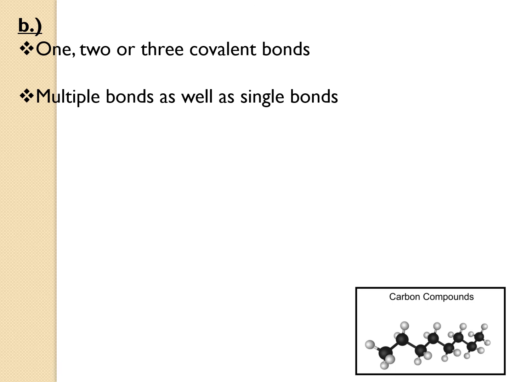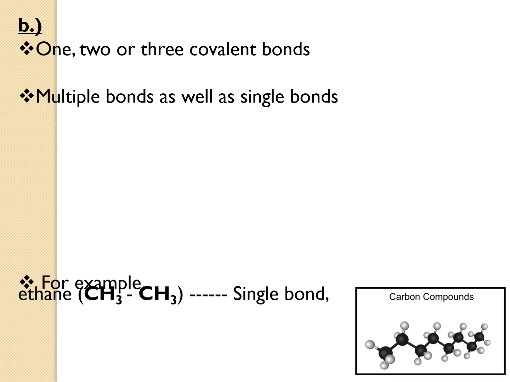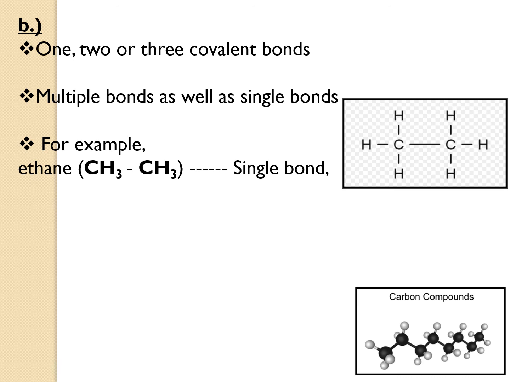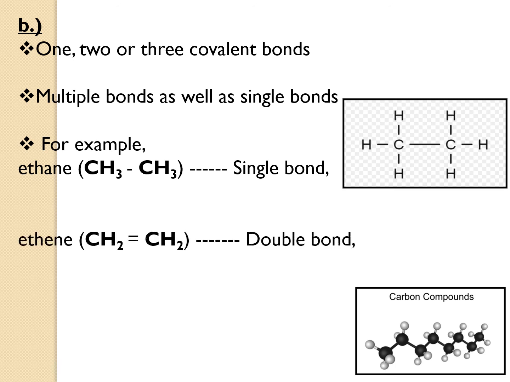One or two or three covalent bonds. So we have already studied the three different covalent bonds in the previous slides. Carbon can have one covalent bond, two covalent bonds, or three covalent bonds. So from multiple bonds to single bonds, all the different components are present. Let's see. So first example is ethane. Here ethane has a single bond. If you can see in the picture, carbon to carbon, there is only one bond present. So this is your example of single bond.